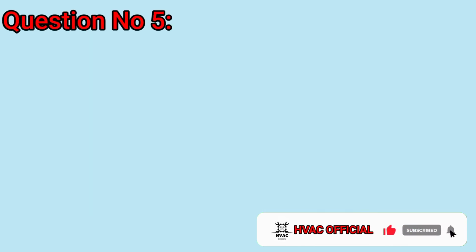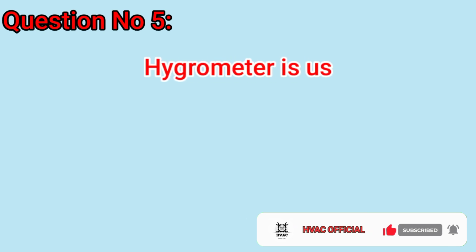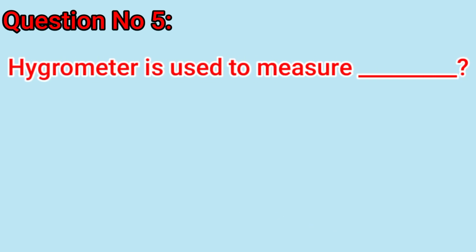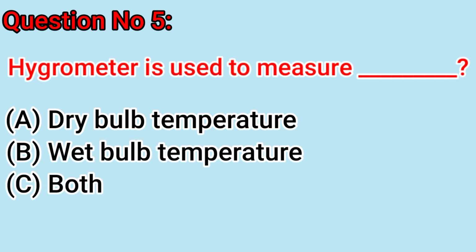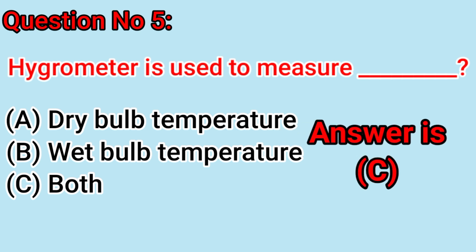Question number 5: hygrometer is used to measure dash. A, dry bulb temperature. B, wet bulb temperature. C, both. Answer is C, both.